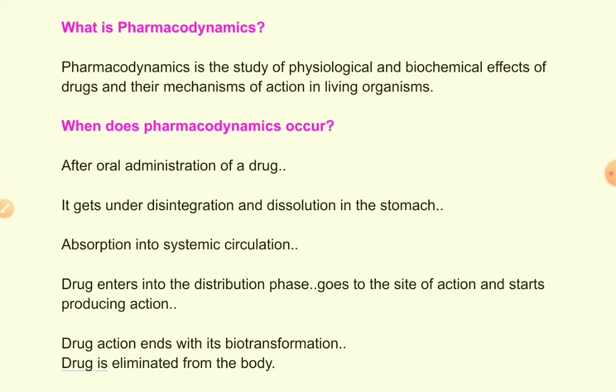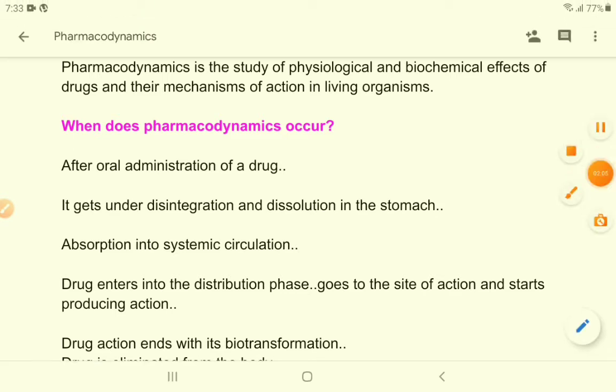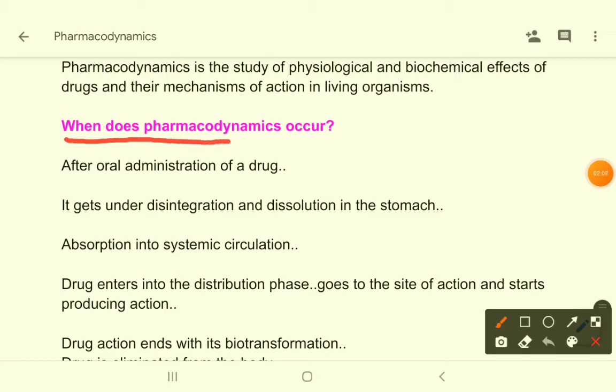Now, some of the examiners ask in viva exams, when does pharmacodynamics occur? By asking this question, they mainly want to know the sequence of pharmacokinetics and pharmacodynamics. They ask you whether pharmacodynamics follows pharmacokinetics, or does pharmacodynamics occur after pharmacokinetics? The questions will be like that. So let's see the sequence of events that occur in pharmacokinetics and pharmacodynamics.